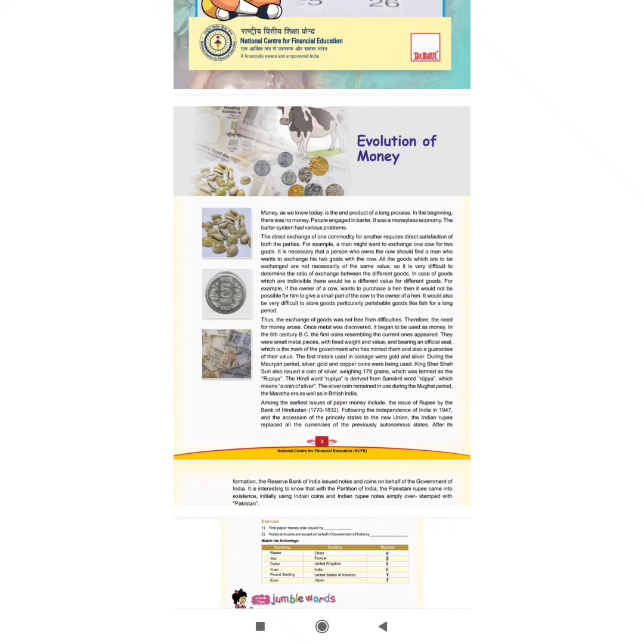With the formation of the Reserve Bank of India, which we call RBI, the duty of this bank is to issue notes and coins on behalf of the government of India. So whatever coins and notes we are using today are issued by the Reserve Bank of India.